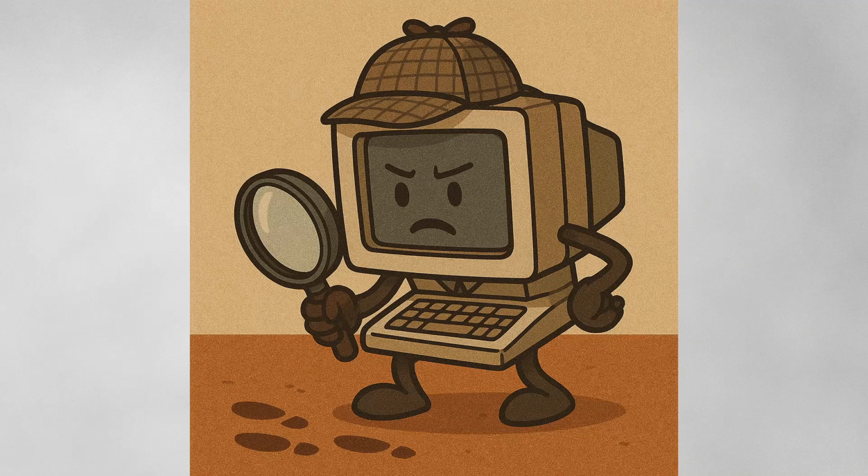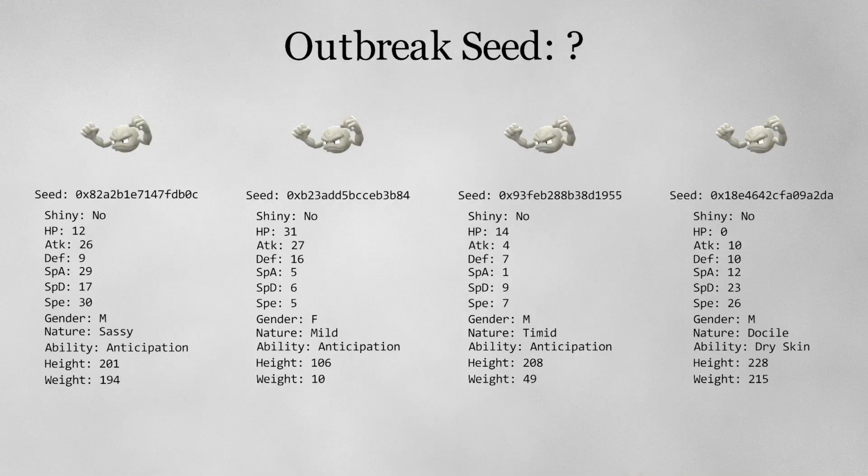What we have to do is find a smarter way to use the information available to us to deduce information about the outbreak seed and narrow down the search space. We do have quite a bit of information available to us to begin this process.